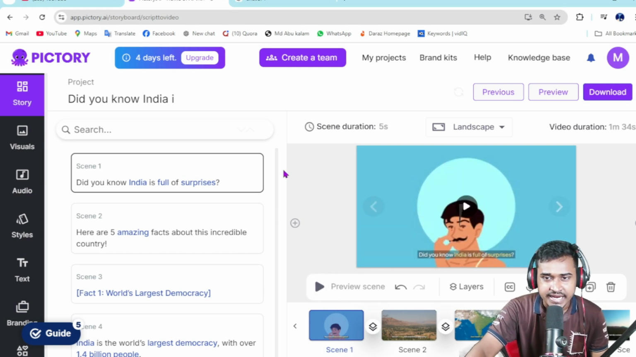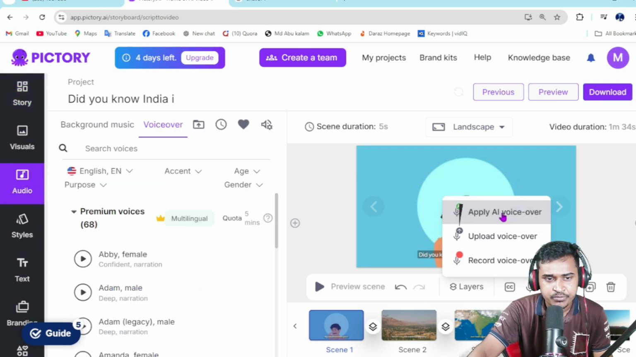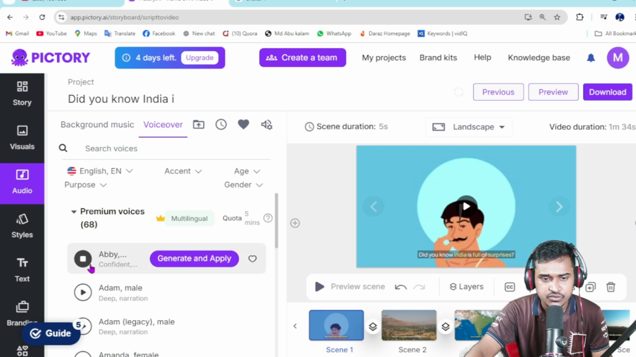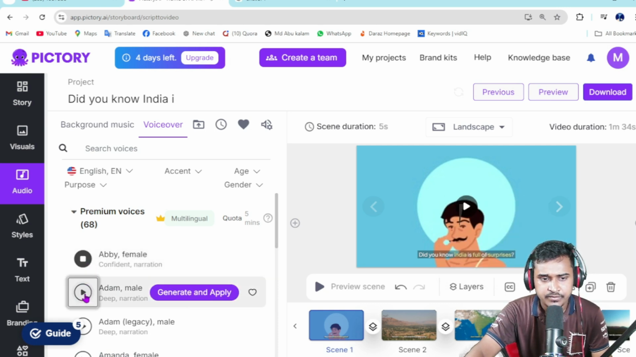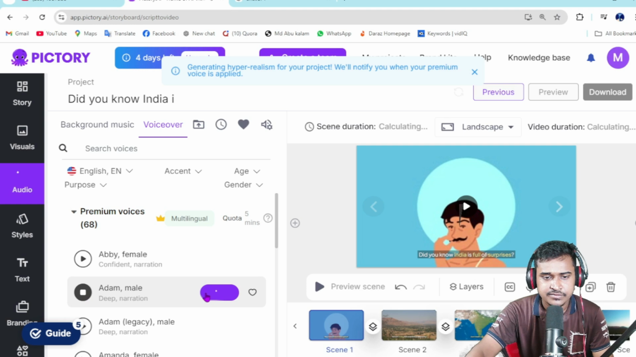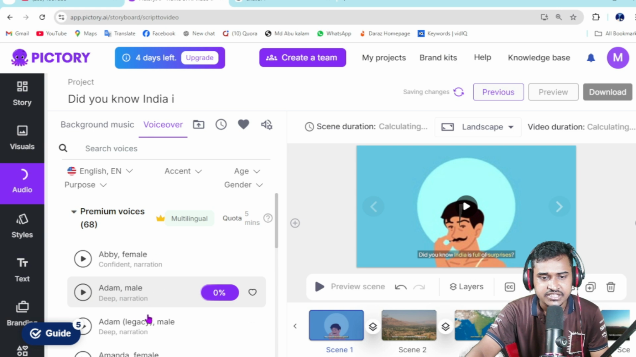If you want to add a voiceover artist, just click here, upload voiceover, apply AI voiceover. You can use the first option and the second option as well. First of all, I select this one. This is really good. I select the Adam male option, and then you can select any others as well.